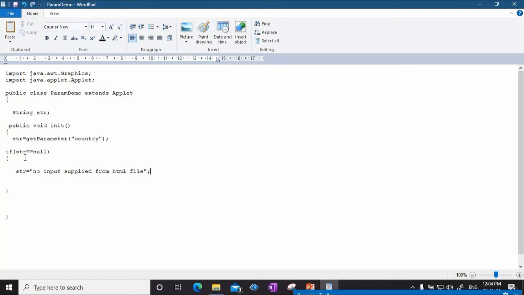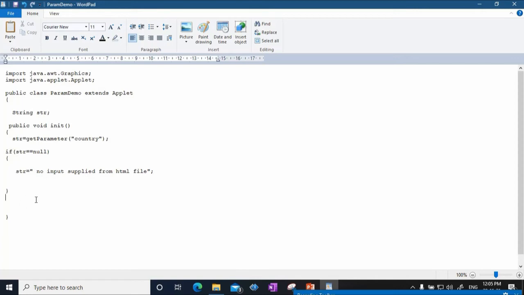If you are not writing a param tag, it simply means that you are not passing any parameter as input from the HTML file to your applet. In that case, getParameter will try to fetch the input from the HTML file, and since it does not have a param tag specified, getParameter will get null. So str will be set to null. In the absence of a param tag in the HTML document, this particular block of code will be executed, wherein we just set a message saying that no input supplied from HTML file.